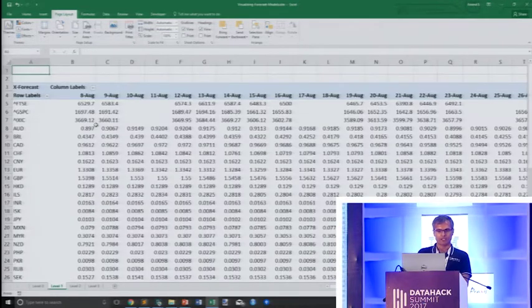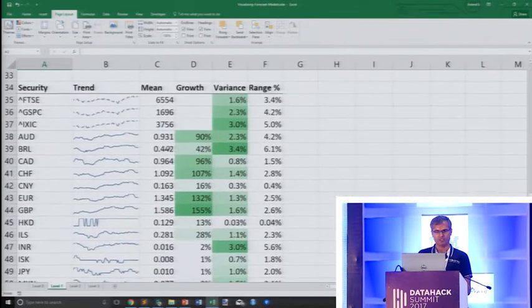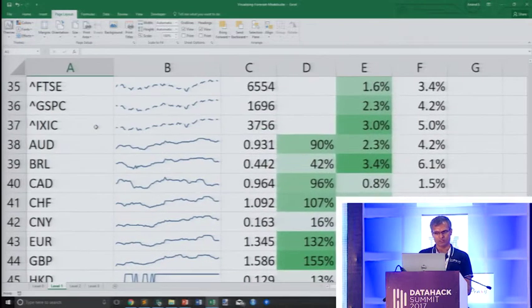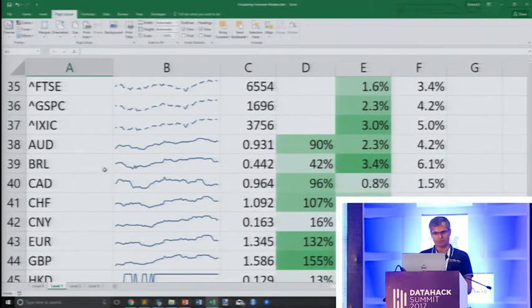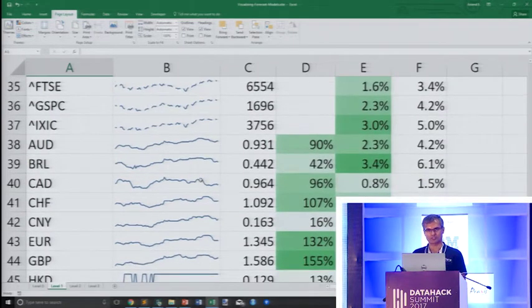What I'm looking at now is for each of these currencies what the values are across time, which can be quite easily summarized by this simple curve, which shows me the Australian dollar over time, the Brazilian real over time. Now, while the curve itself is one level of abstraction, summary metrics like the mean, the growth, the variance, the range, these are other metrics that take me one level of abstraction higher.